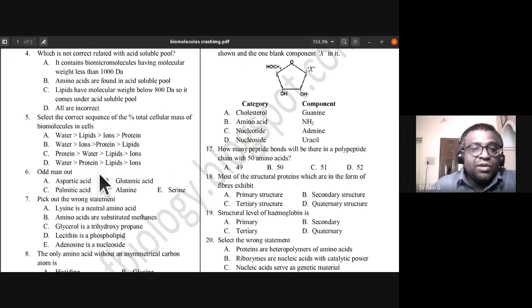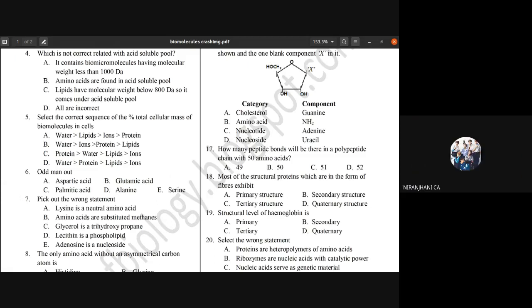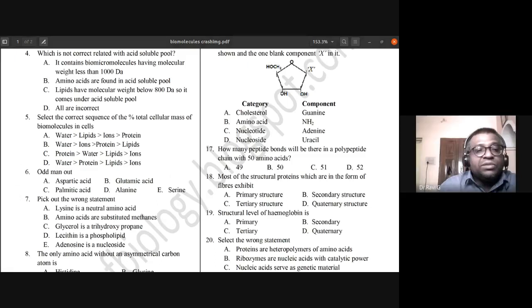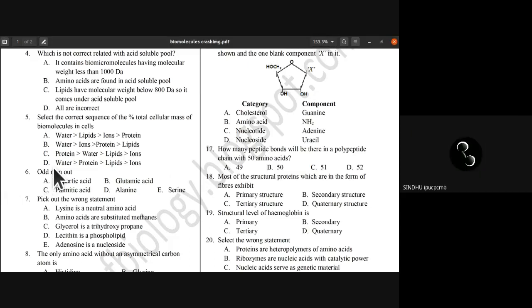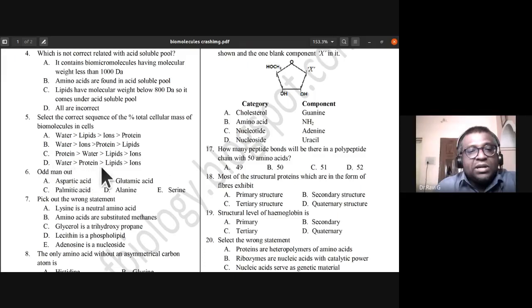Water, protein, lipids, ions. Which is the answer? Option D. Yes, water is the highest percentage, protein is next higher, then lipids, and last is ions. So D is the right answer.